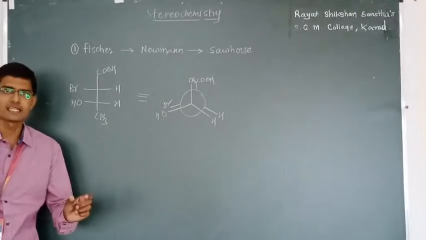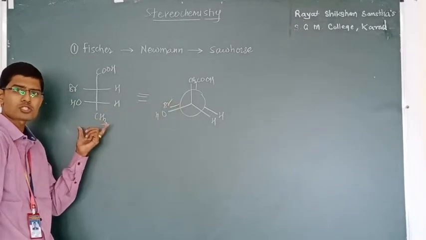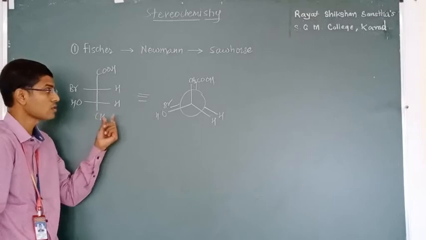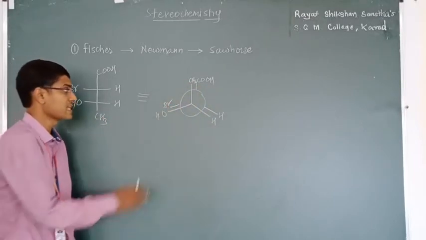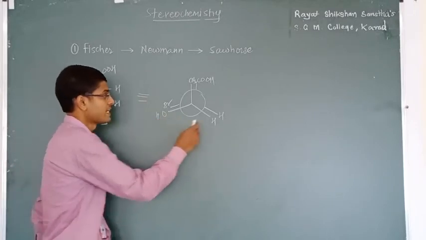Simply, what is the trick? While converting Fischer to Newman, remember that the Fischer projection formula is in eclipsed form. That means I am writing all the substituents in front of each other. For the sake of simplicity, let's convert this to a Newman projection formula by rotating it by 180 degrees.